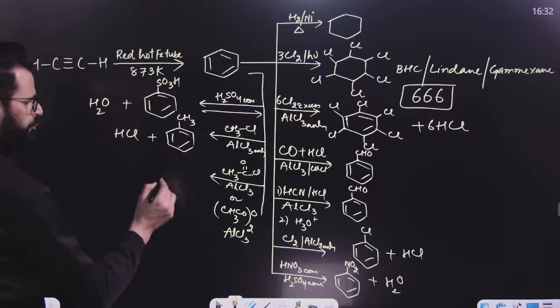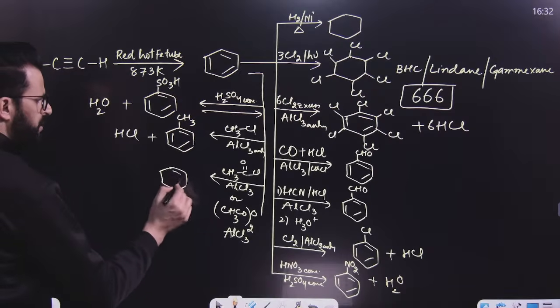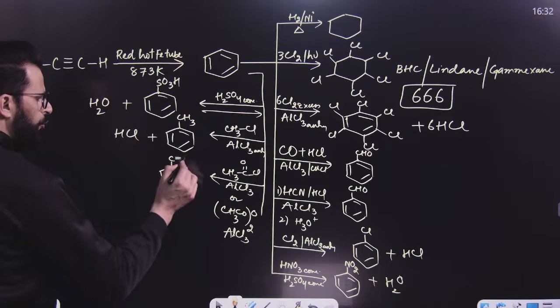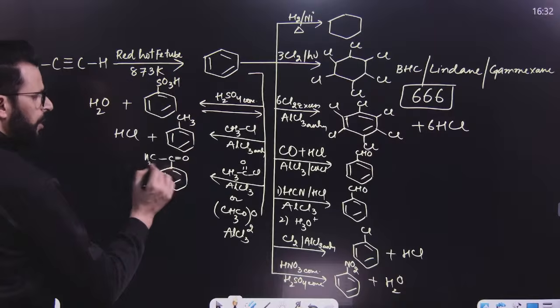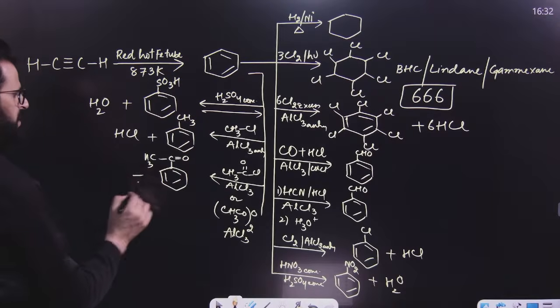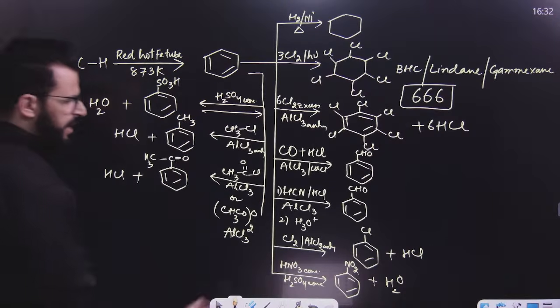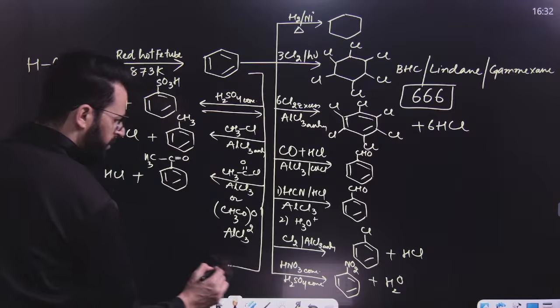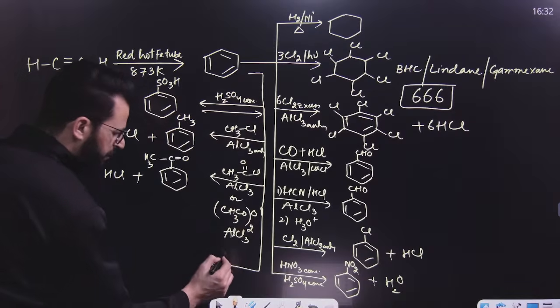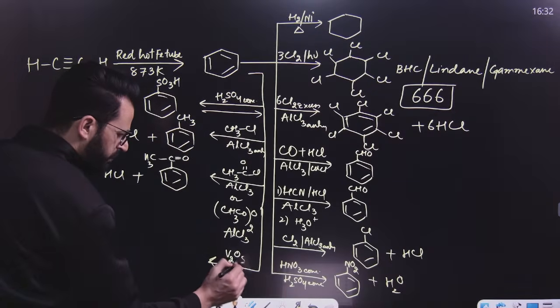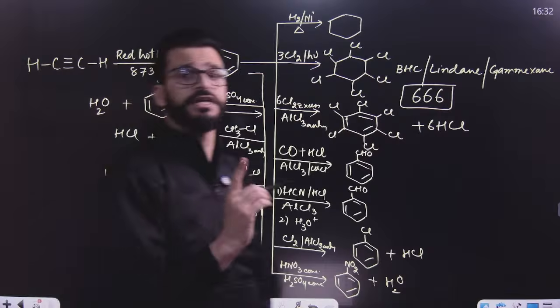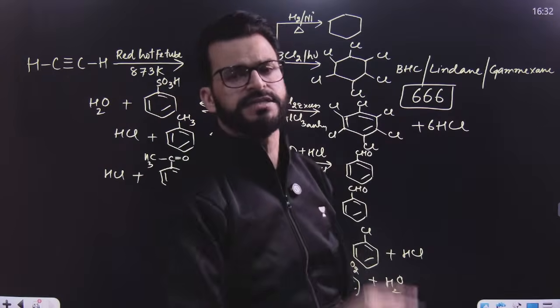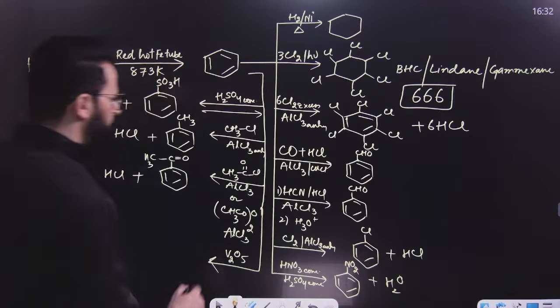Then you can use this and the product will be like this, C double bond O CH3. That means an acetyl group is introduced. That's why this is known as Friedel-Crafts acetylation. After that, if this is treated with V2O5, remember, V2O5 is a strong oxidizing as well as reducing, as well as dehydrating agent.